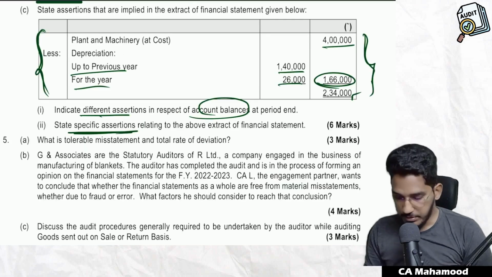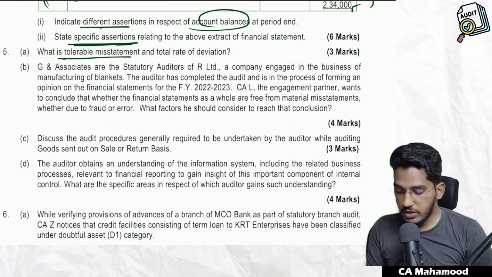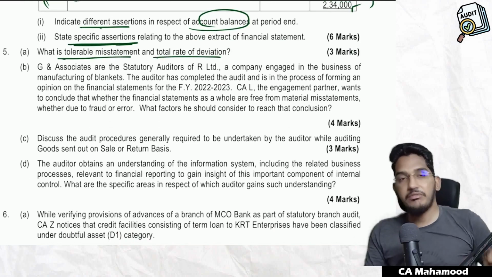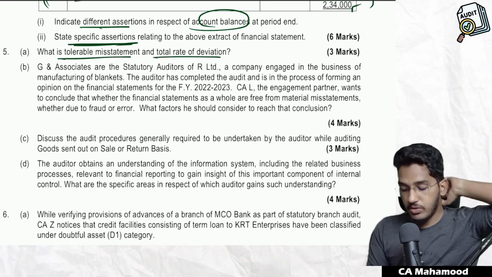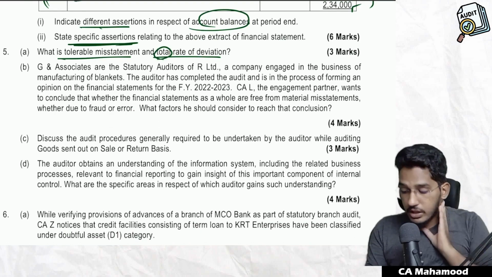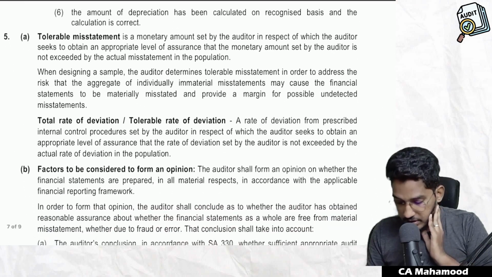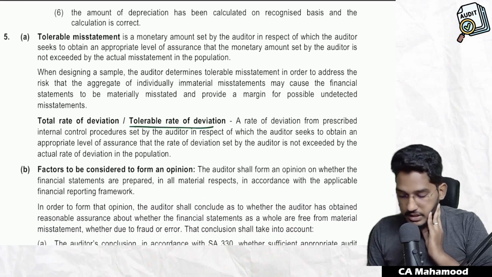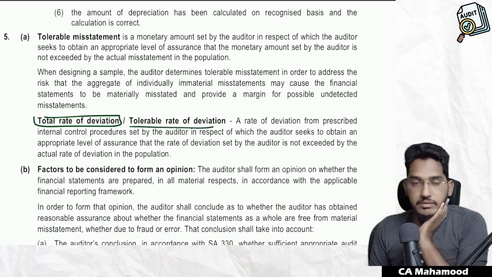Coming to the next question. What is tolerable misstatement? What is tolerable rate of deviation? This question is from Audit. It should actually be tolerable rate of deviation, not total rate of deviation. Let me see the answer. Yeah, tolerable rate of deviation. Okay, that is also called total rate of deviation.